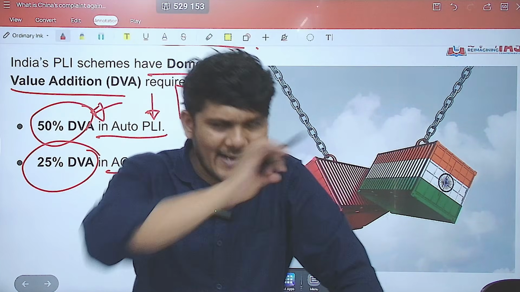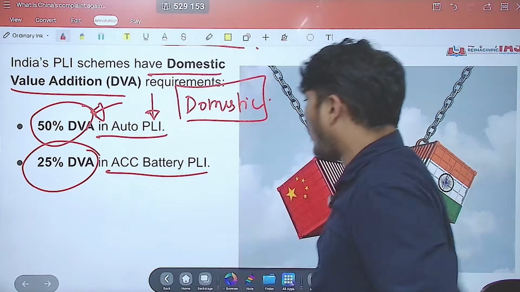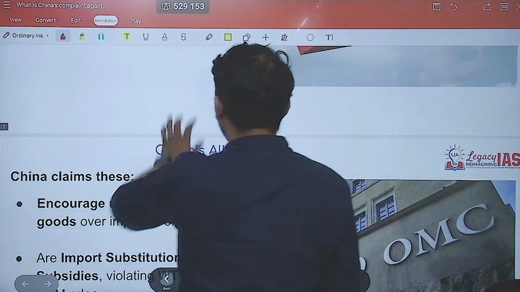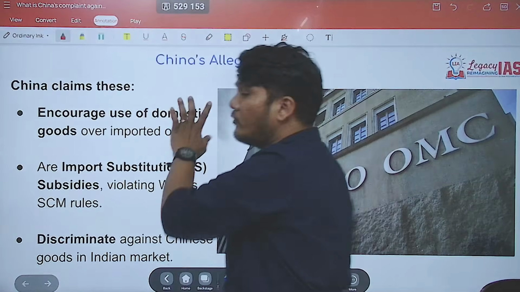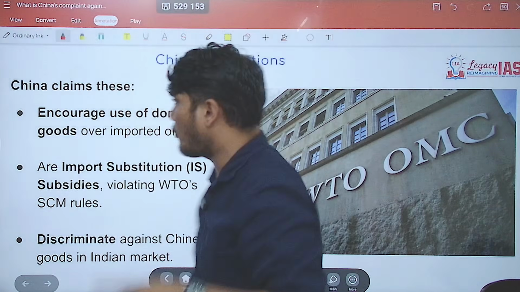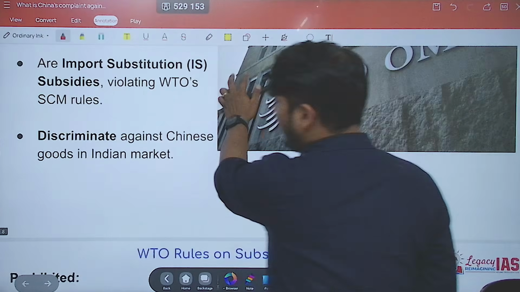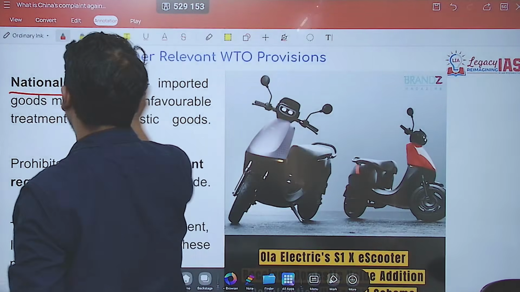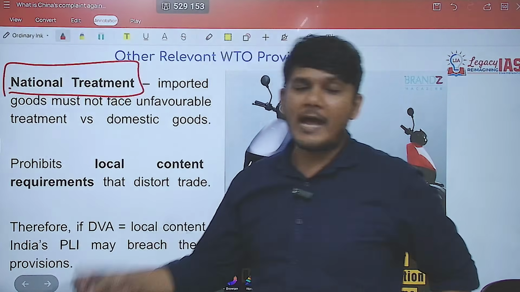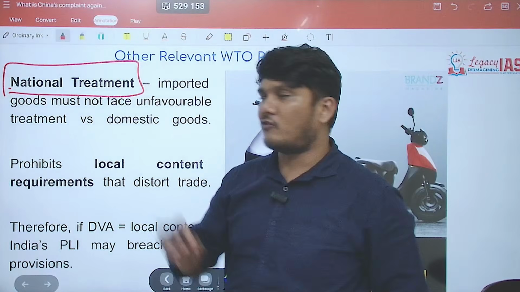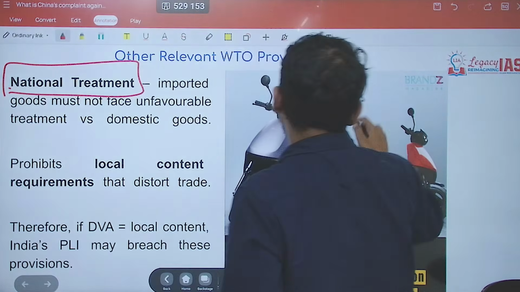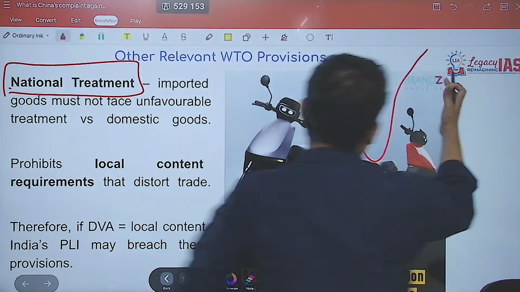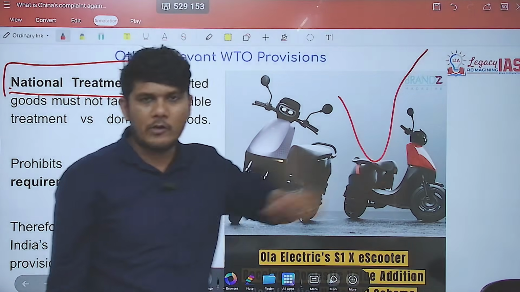Now, why is that a problem? That is a problem because there are certain rules and regulations of the WTO. One rule is the national treatment. Let us look at this rule. Now, according to the national treatment rule of the WTO, see, let's say this is India's southern boundary.